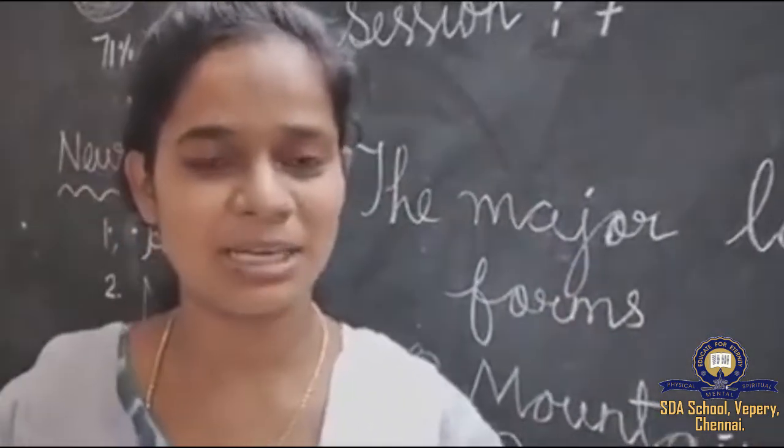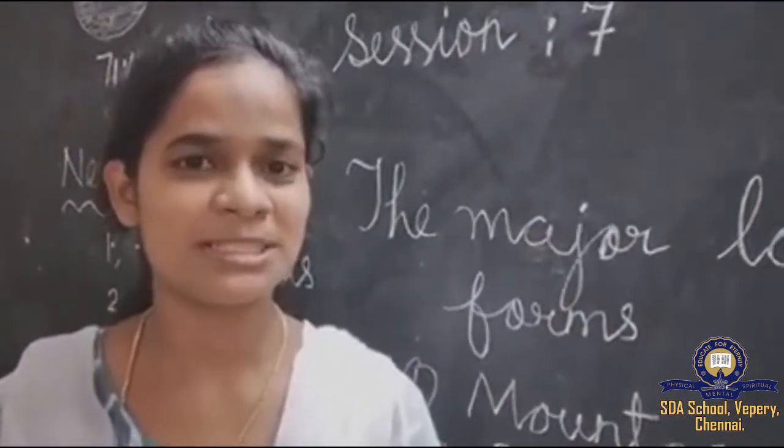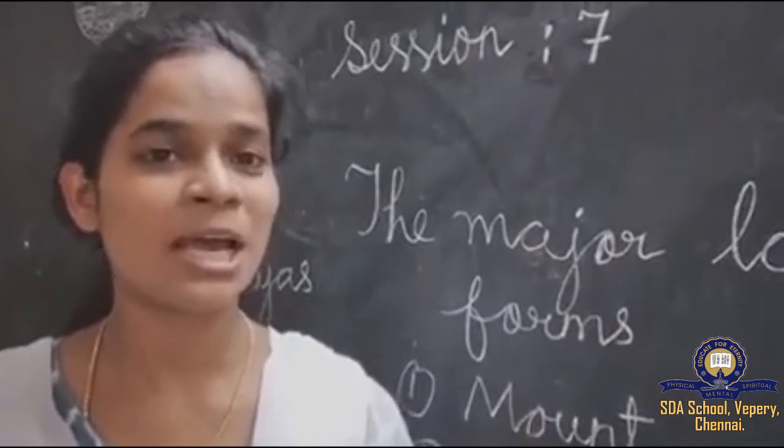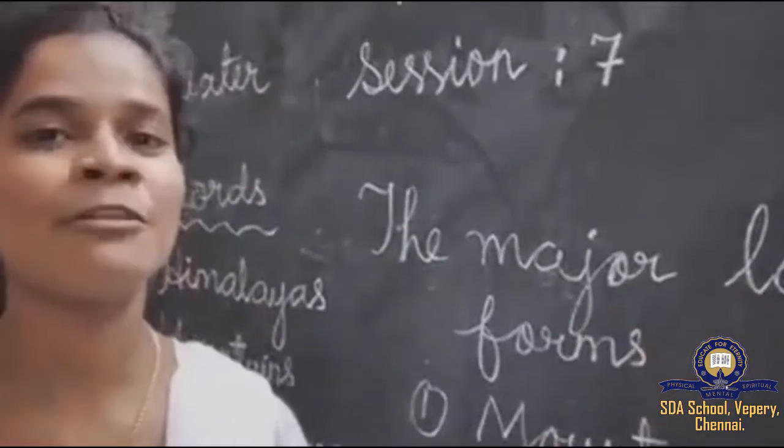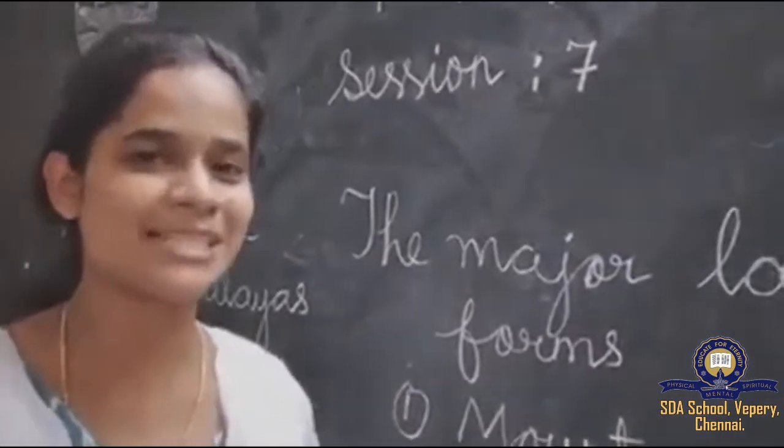And we have water bodies and places surrounded by waters. So likewise we have some types of landforms on the earth. Today we are going to study deeply about it.